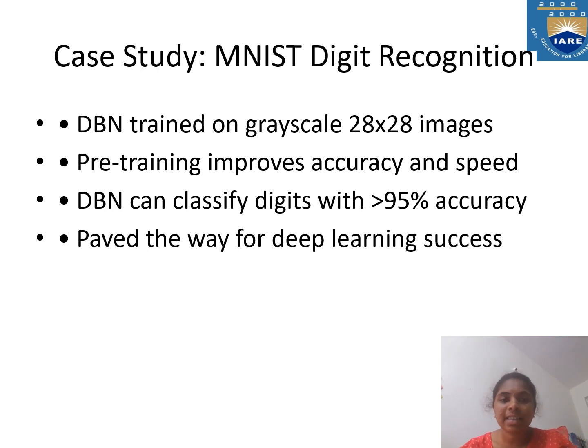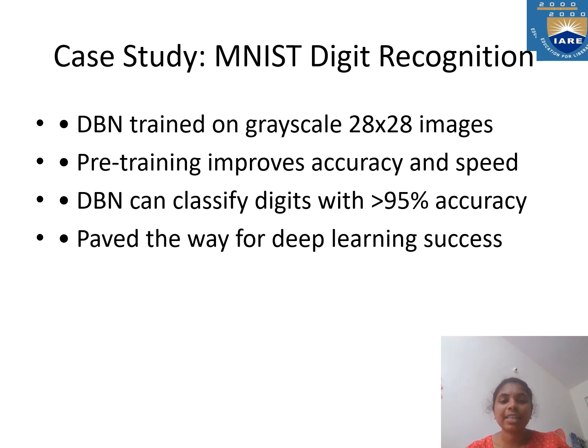Coming to the case study involving DBNs: MNIST digit recognition. The DBN is trained on grayscale 28 by 28 images. Pre-training improves accuracy and speed.